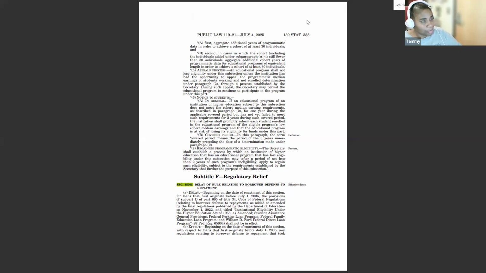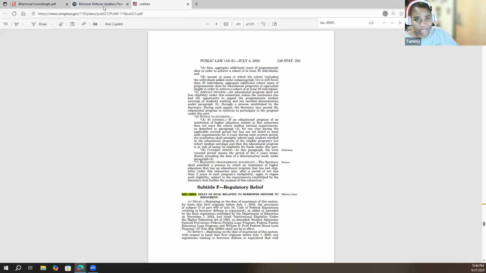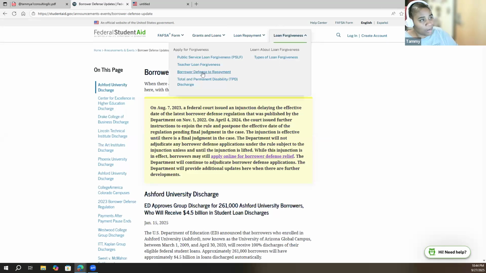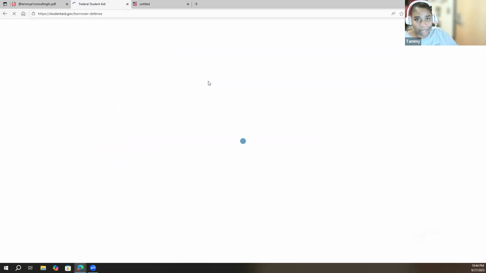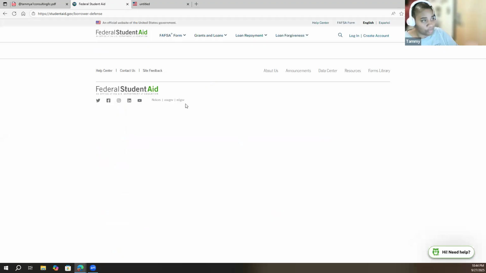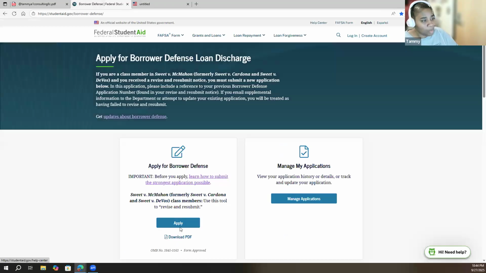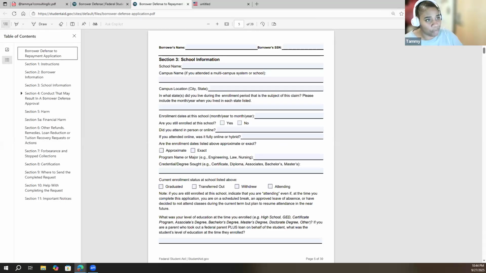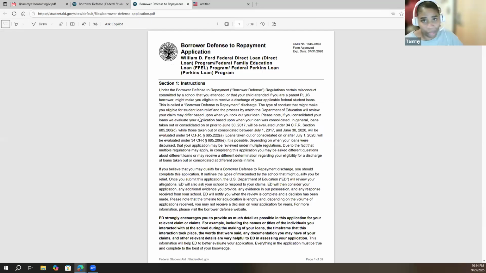So we know, and if we go to the actual borrower defense application, it tells us now as far as how are they going to evaluate applications going forward? Meaning if you put your application in today, what are they going to do and how are they going to evaluate that application? The application, the instructions is very clear, y'all. We just got to make sure that we're reading it for ourselves.